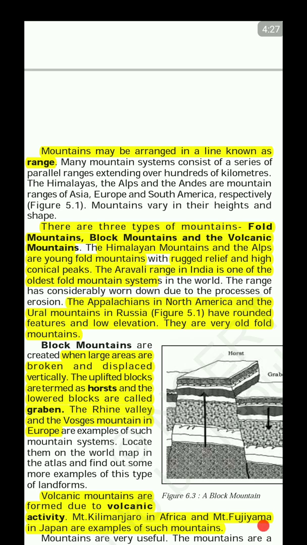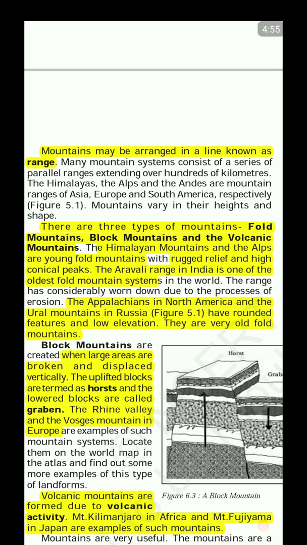Urals are Paleozoic, and the Aravallis are Proterozoic. Proterozoic is more than 541 million years old, and Paleozoic is roughly more than 250 million years old, right? So that is about the fold mountains.